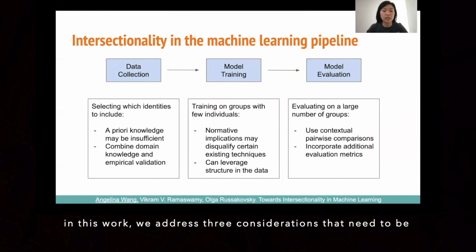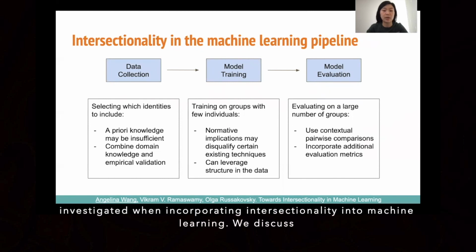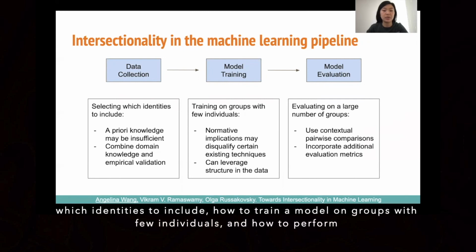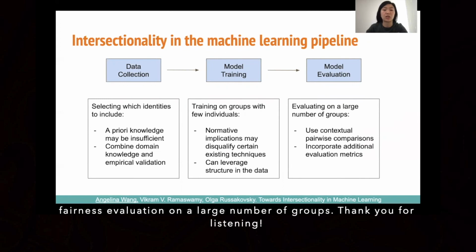In this work, we address 3 considerations that need to be investigated when incorporating intersectionality into machine learning. We discuss which identities to include, how to train a model on groups with few individuals, and how to perform fairness evaluation on a large number of groups.